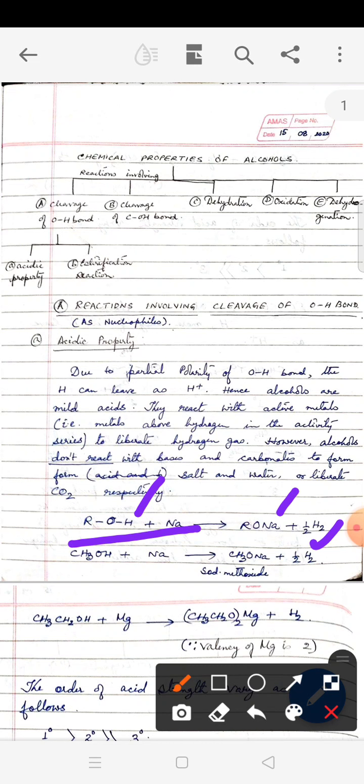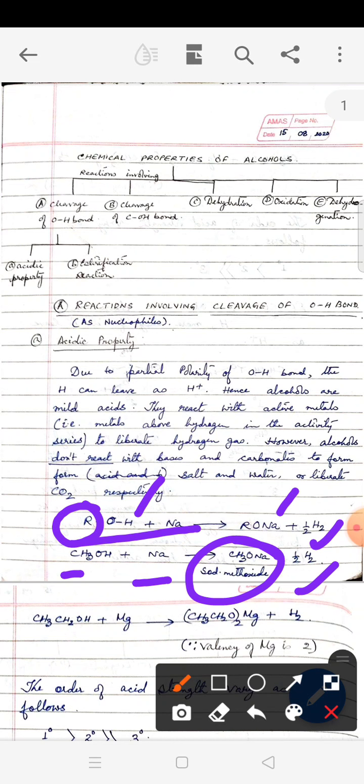Now, if we take an example, I replace this R by CH3. So, we take methanol and treat it with sodium. The salt which is produced out here is sodium methoxide. Methyl group with oxygen is called methoxide and it liberates hydrogen gas.